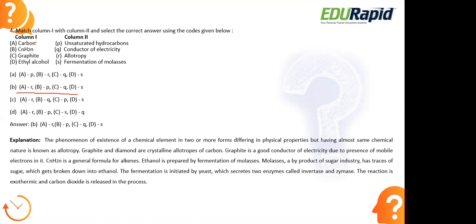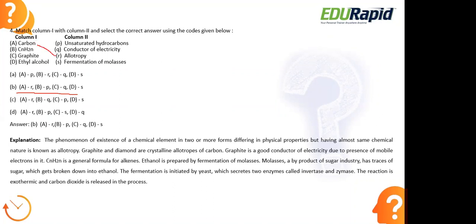Okay, let us look at the right answer here. The right answer is option B: A with R, B with P, C with Q and D with S. So now let us look at this. Under column 1, we have carbon.